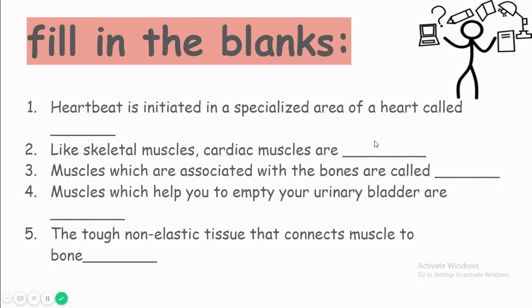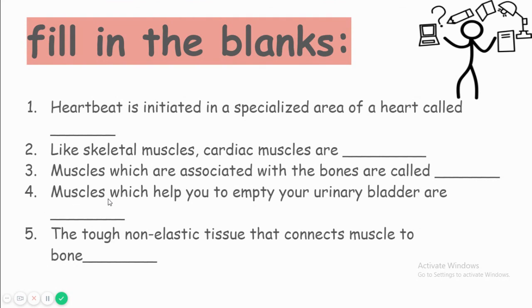The third blank is, muscles which are associated with the bones are called dash. So the answer is skeletal muscle. The muscles which are associated with the bones or skeletal system are called skeletal muscles.